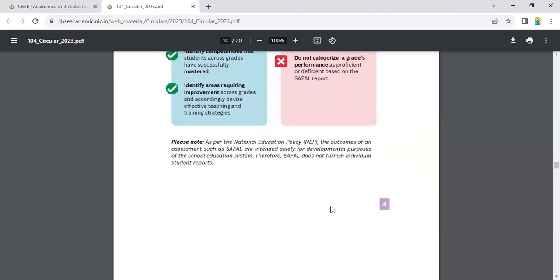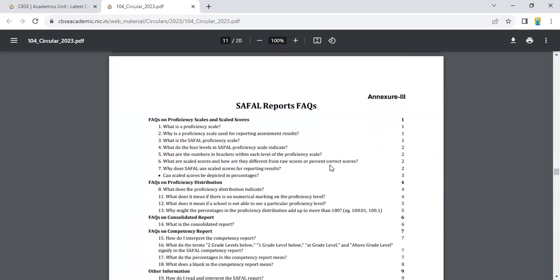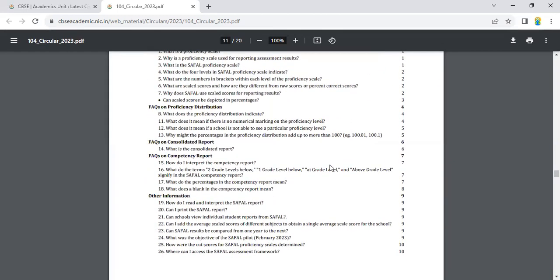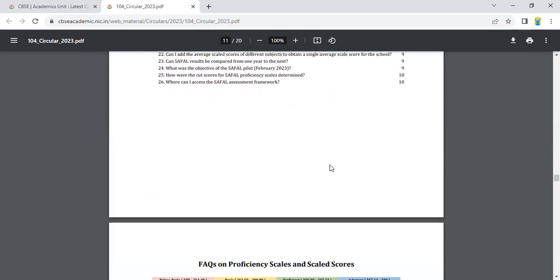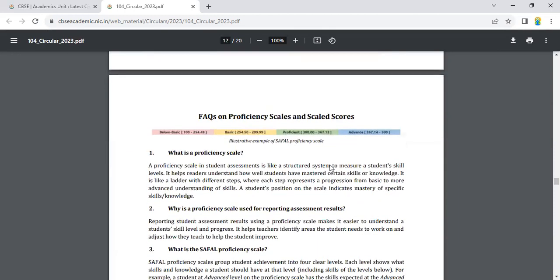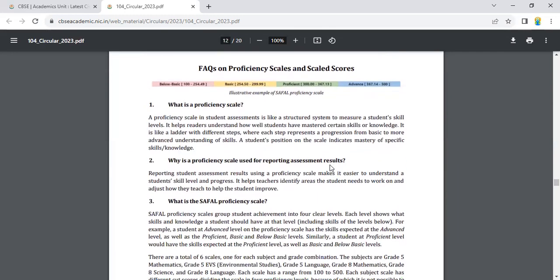As per the National Education Policy, NEP, the outcomes of an assessment such as SAFAL are intended solely for the developmental purpose of the school education system. Therefore, SAFAL does not furnish individual student reports. So this is the important point you are going to keep in mind. These are the FAQs. Many teachers have questions in their mind.